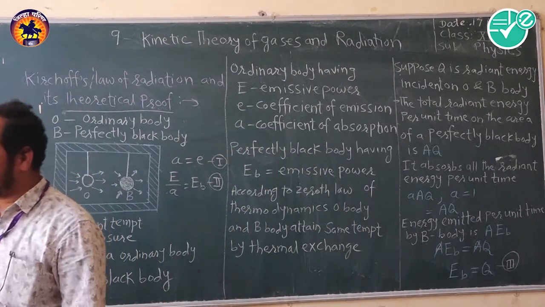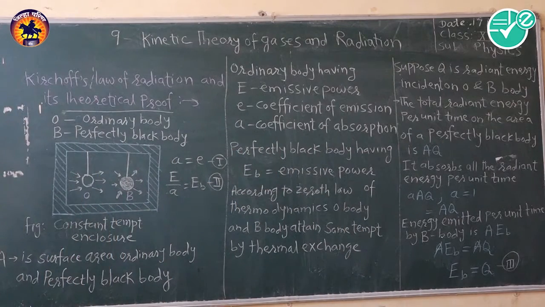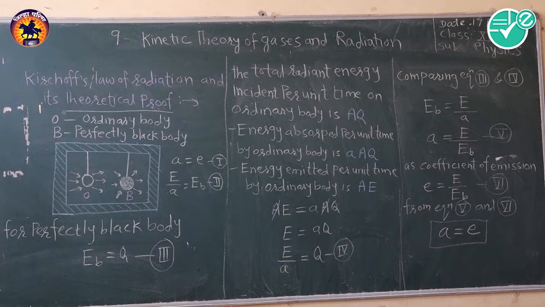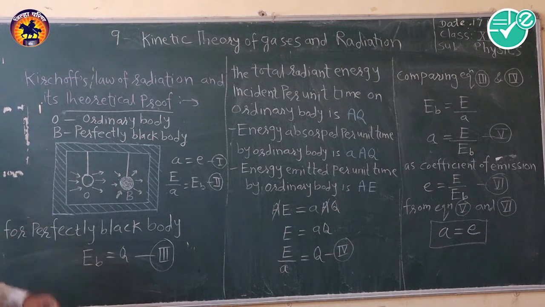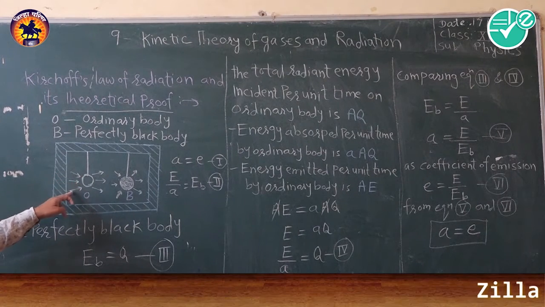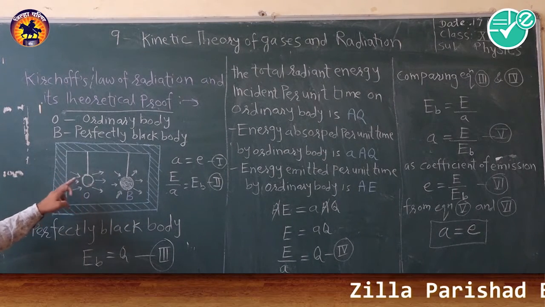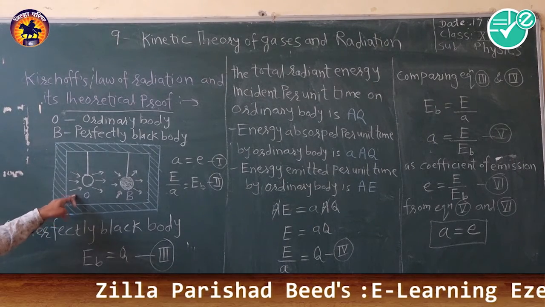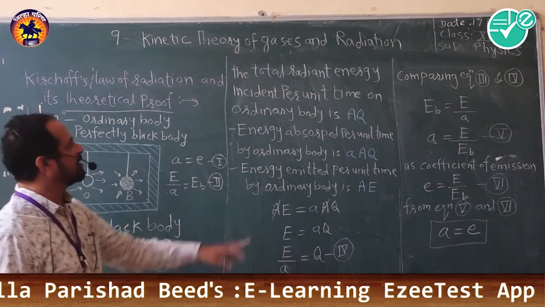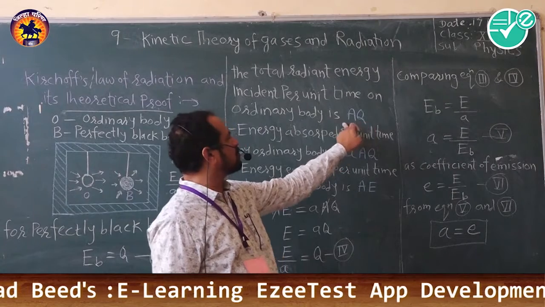Now we will see the ordinary body. For the ordinary body, you see here also radiant energy is incident. That radiant energy, you know, is capital Q, and this radiant energy is incident on the surface area of the ordinary body, that is capital A. So if we multiply Q and A, that is equal to AQ.